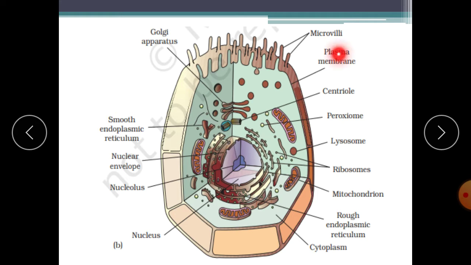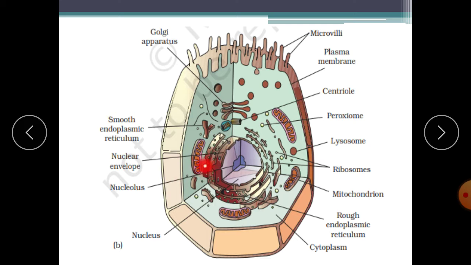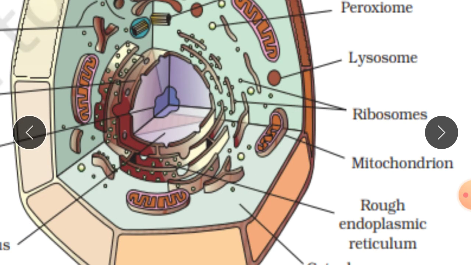Then the plasma membrane is there, microvilli are there, Golgi apparatus is there, smooth endoplasmic reticulum, then nuclear envelope, nucleolus is there, nucleus, this part is nucleus. Ribosomes are here.